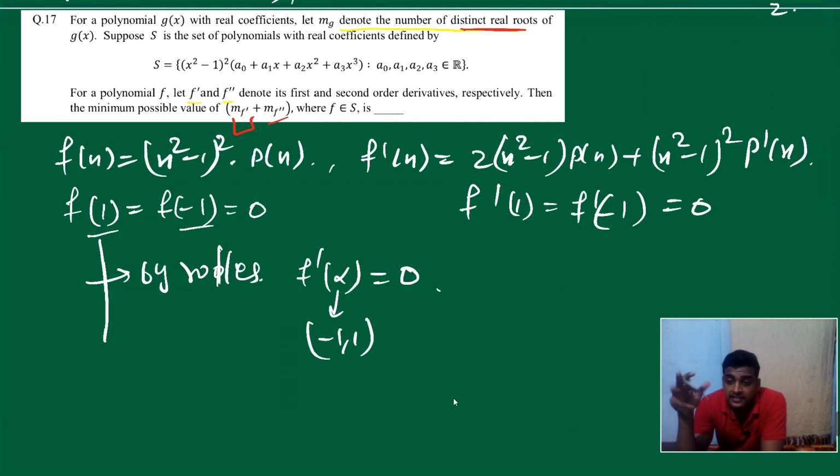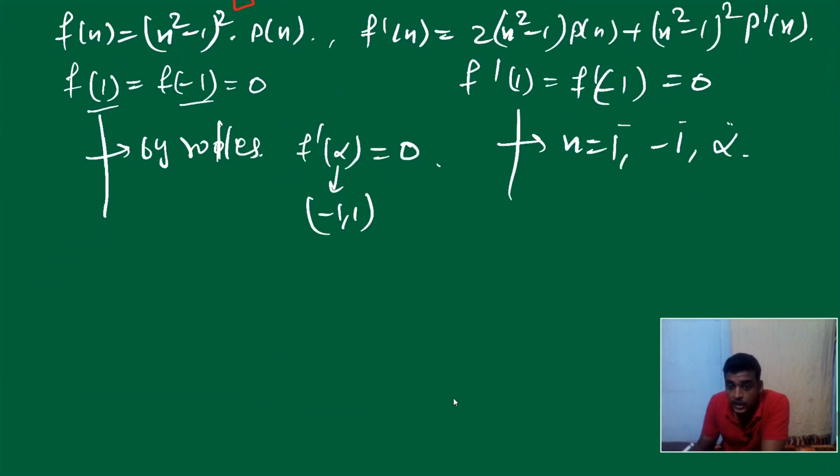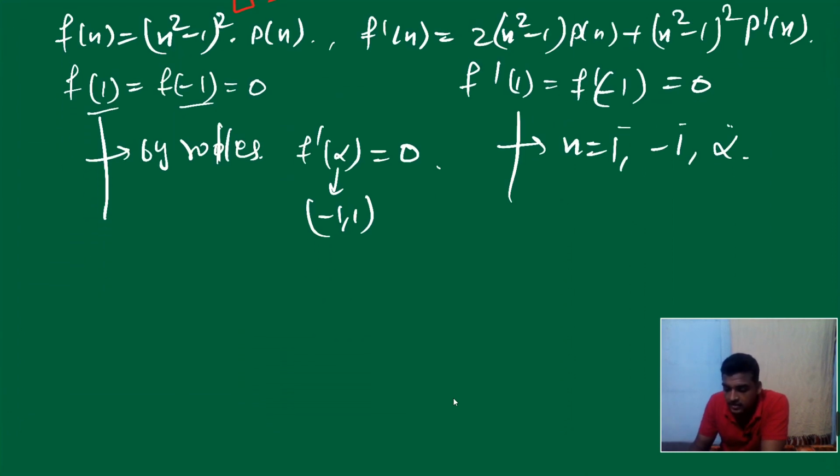So f dash can be 0. Okay, this is the minimum, right? At least 1 alpha. So we can say f dash is 0 at x equal to 1, minus 1 and alpha. So f dash has a minimum of 3 roots. One is 1, second is minus 1, and alpha belongs to minus 1 to 1. Fine. Now f dash has 3 roots. It means we can say f double dash x. Now we'll comment on f double dash x.